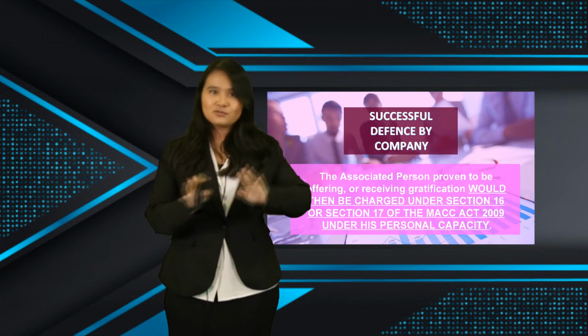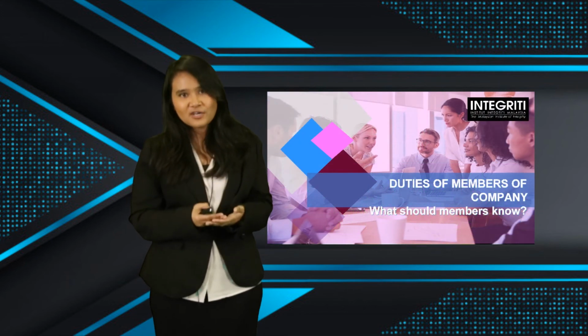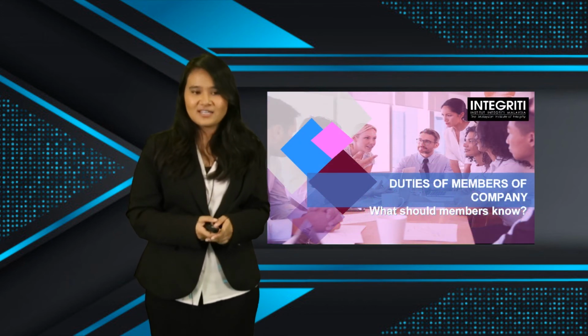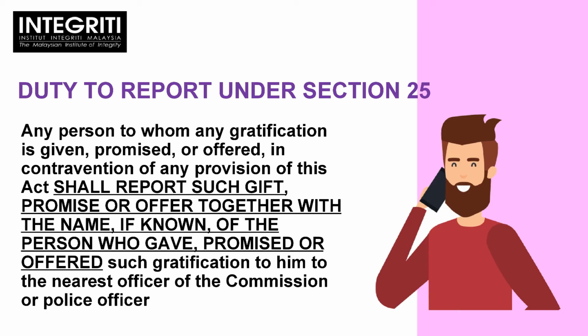Now, an add-on to the whole idea of corporate liability is the duties of members of company. Your members of company, what should they know as regards to Section 17A? There is actually a duty to report under Section 25 of the original MACC Act 2009. It states that any person to whom any gratification is given, promised or offered in contravention of any provision of the original MACC Act shall report such gift, promise or offer together with the name, if known, of the person who gave, promised or offered such gratification to the nearest officer of the commission or police officer.